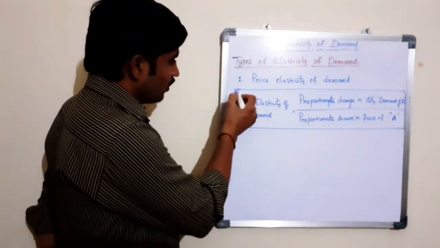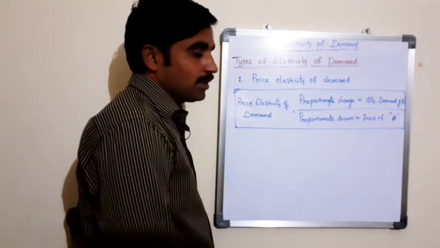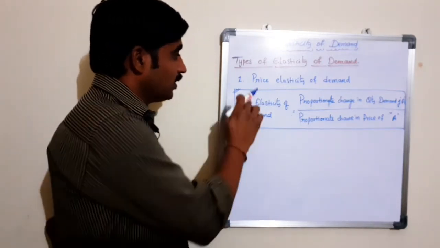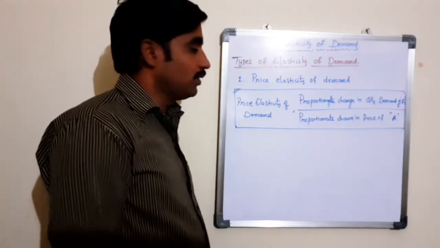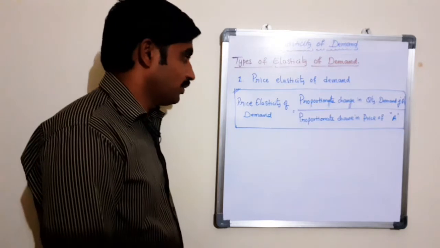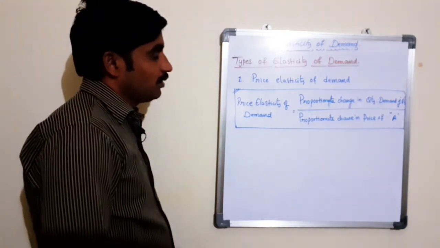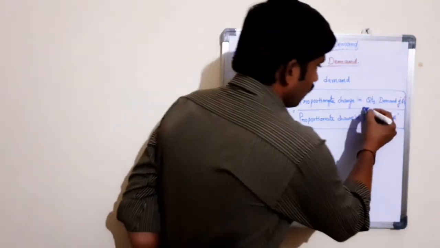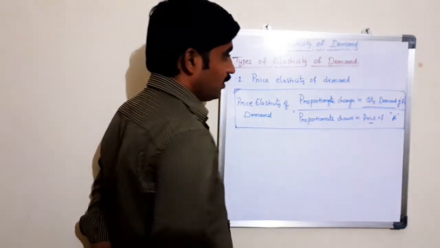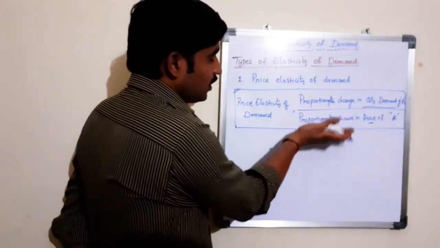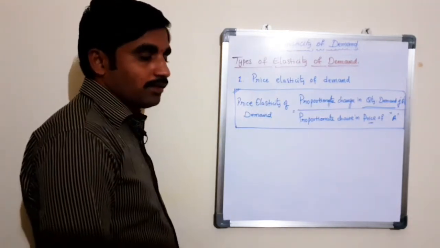So here, if the students understand the formula of price elasticity of demand, then it is very easy to remember the definition of price elasticity of demand, because here we are taking the relationship between the two variables, that is quantity demand and the price. We are dividing these two variables in order to measure the price elasticity of demand.